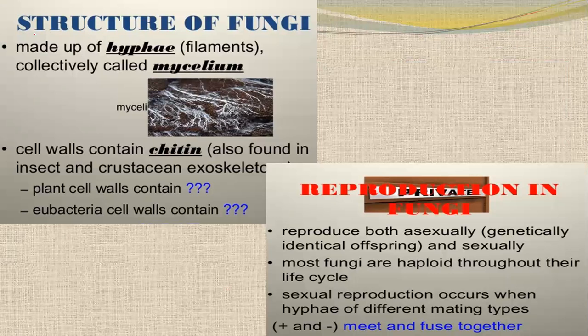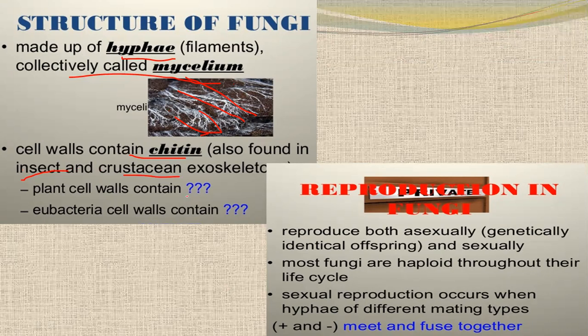So we see the structure of fungi, which is made up of hyphae, lots of filaments. You can see these structures. These filaments are called hyphae, and collectively they are called mycelium. The cell wall contains chitin, which is also present in insects and crustaceans as an exoskeleton.